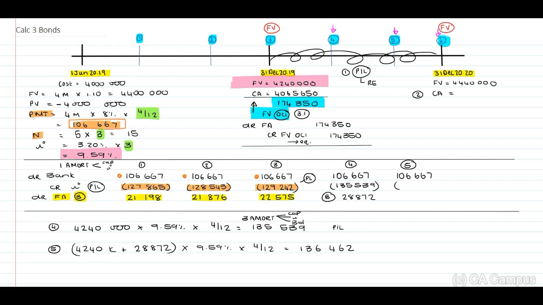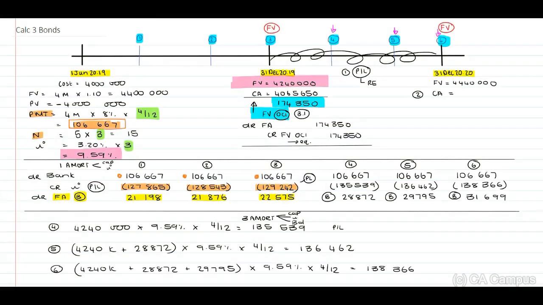Remember, you don't have to do the journal. I do this to explain to you. Why do I repeat this so much? Because I actually do get students that ask me, do I need to include the journals? No, you don't. I do this to explain to you. Okay, balancing figure will be 29,795. Now let's do this for period number 6.